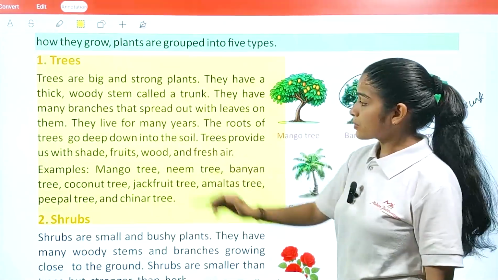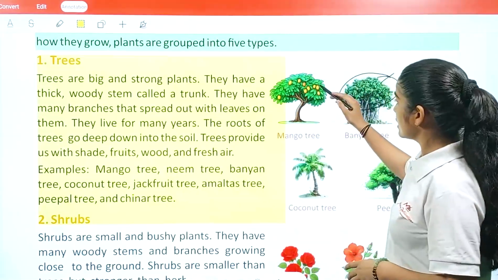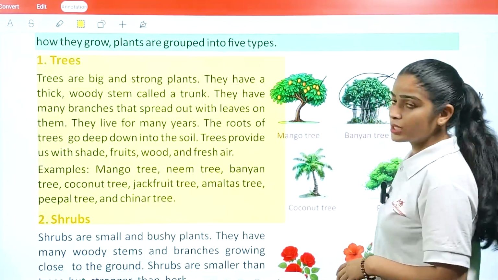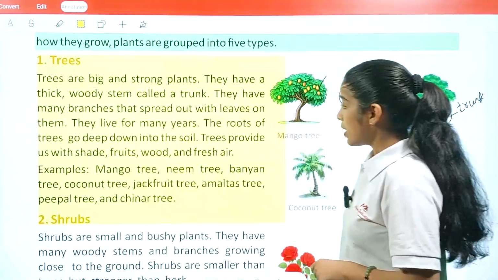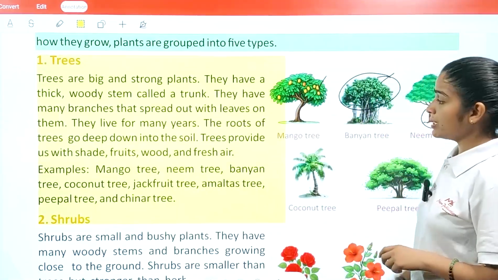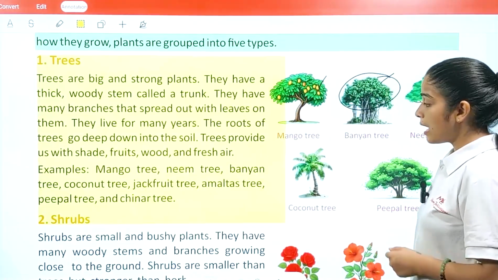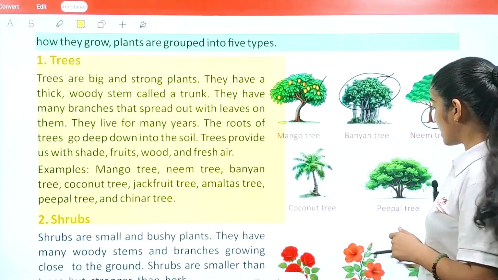Trees provide us with shade, fruits, wood, and fresh air. You see here the roots, and below this tree you get shade as well. Now, examples: mango tree, neem tree, banyan tree, coconut tree, jackfruit tree, amaltas tree, peepal tree, and chinar tree. These are the examples we have.